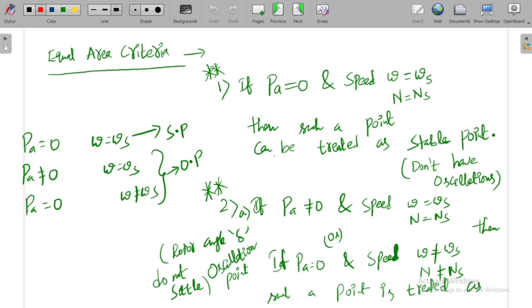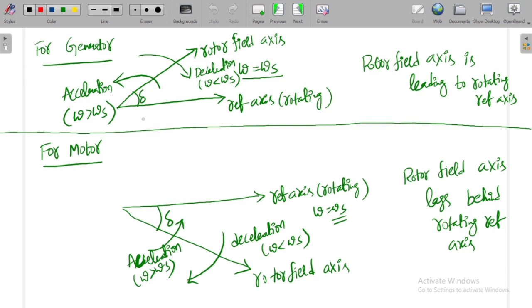Next, we have seen conditions which we need to understand in equal area criteria. Next, we have seen the movement of the rotor, how the delta varies in case of generator and motor during the disturbance. When the disturbance occurs, in this way we need to understand, right?